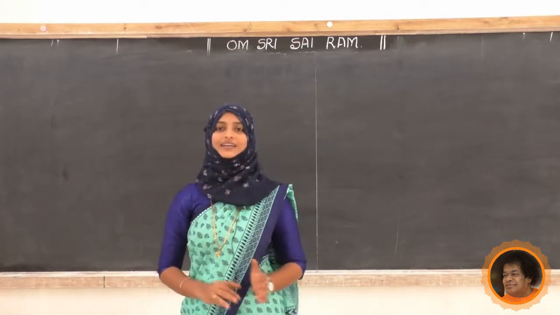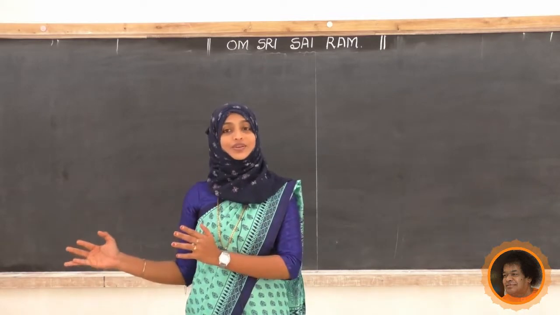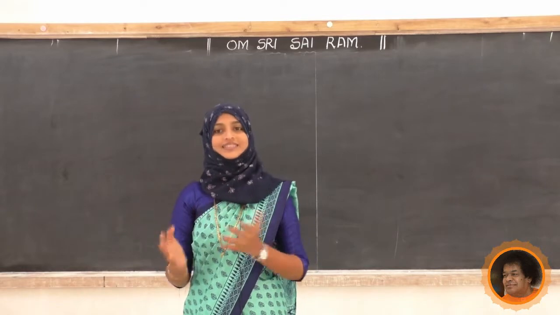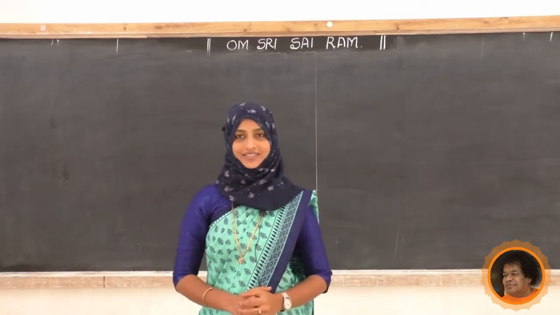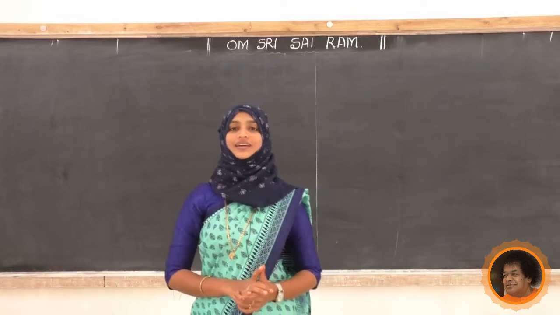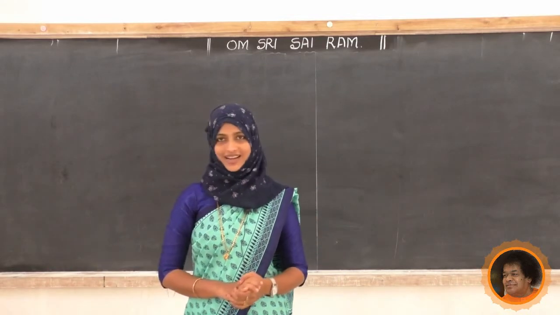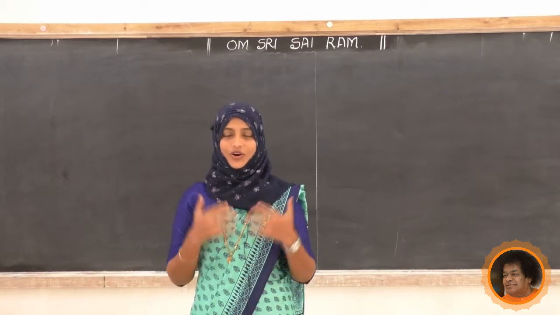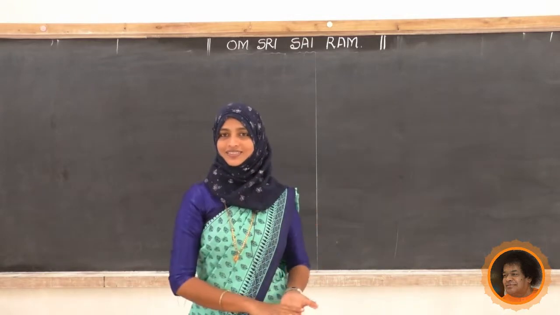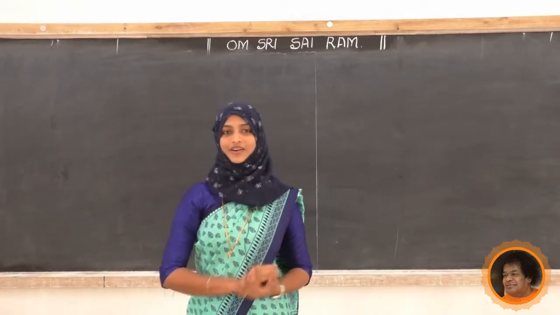Just compare a cat and you, you and your brother or sister, father and mother. We can get different characters so that we can identify any organism individually. We can identify very easily: this is you, this is your sister, and these are your parents.